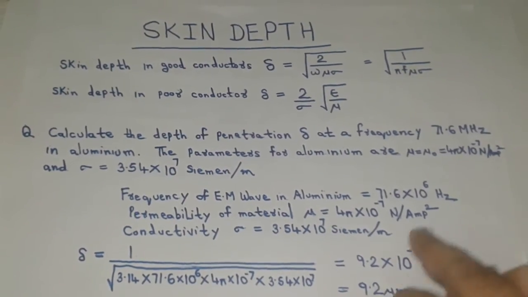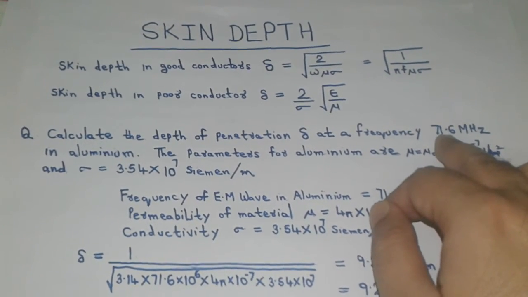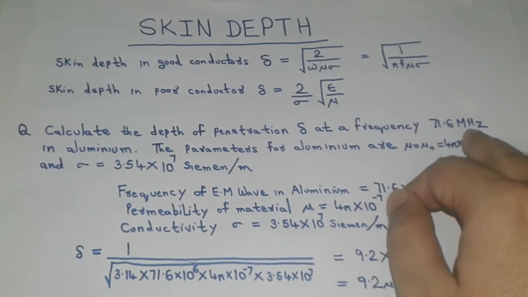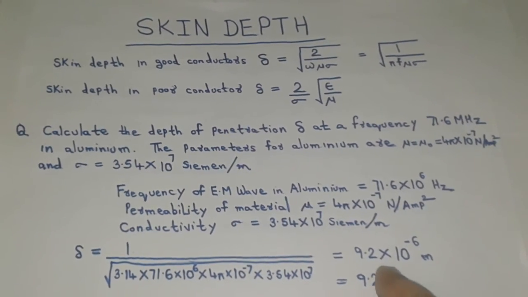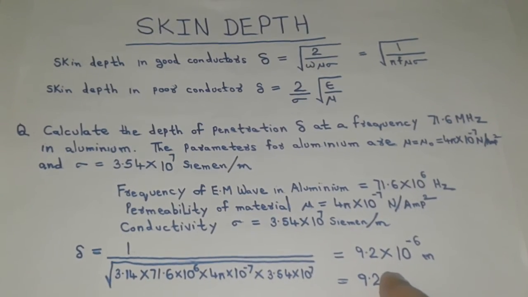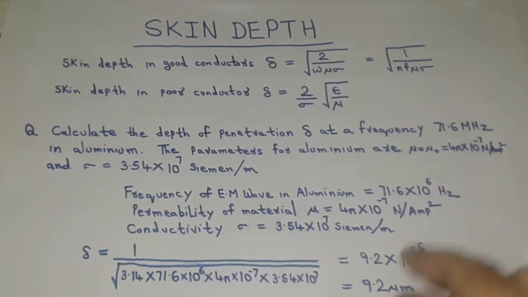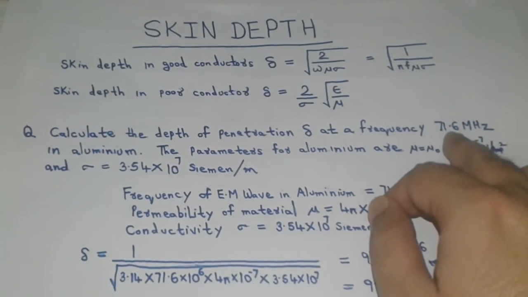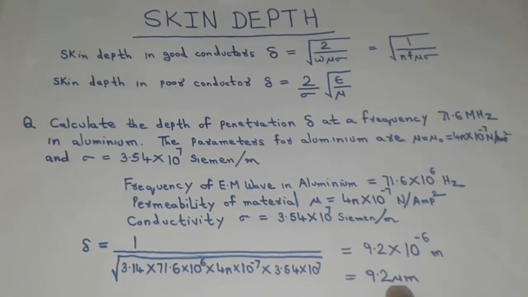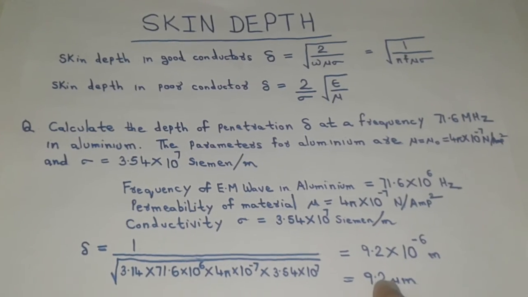From this, it is evident that if the frequency of the current flowing on the surface of the conductor is of the order of megahertz, then the skin depth produced inside the conductor by the attenuated electromagnetic wave is of the order of micrometers. On the other hand, if the frequency of the current flowing on the surface of the conductor is low, then its associated skin depth with the conductor will be high.